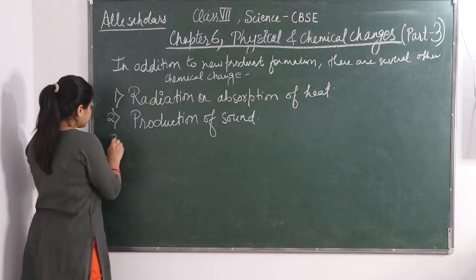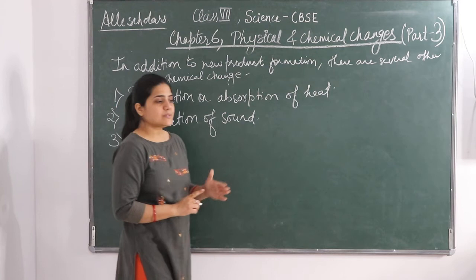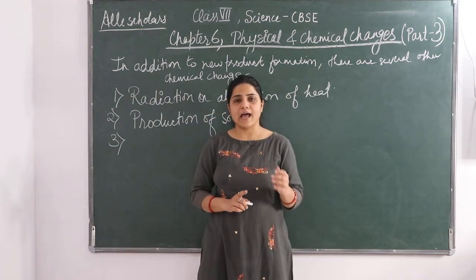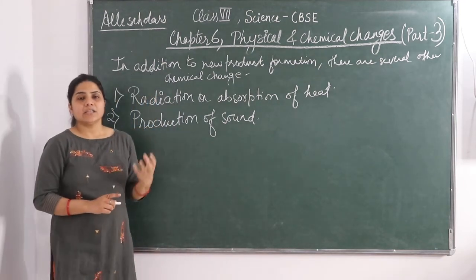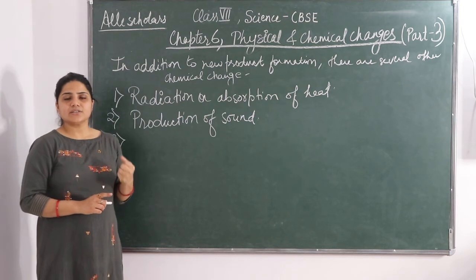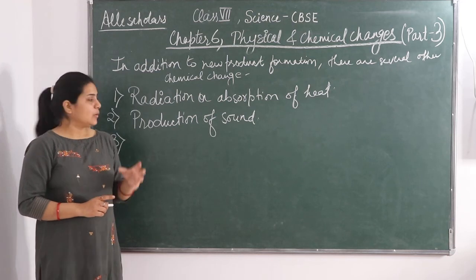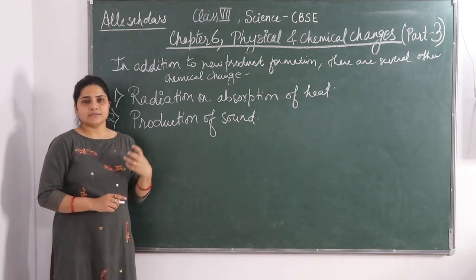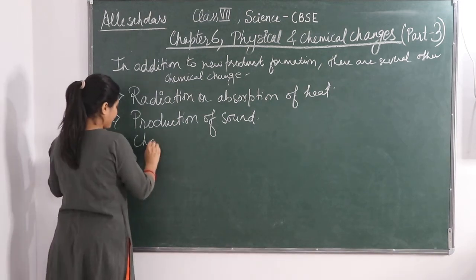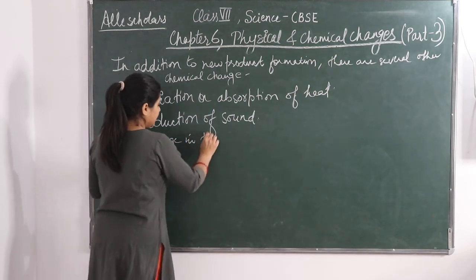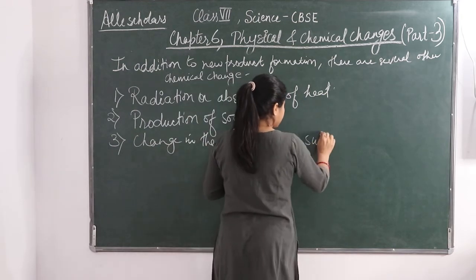Okay, next comes the third one, the change in the color of a substance. Many times substances change their color, as we have seen that raw fruits and vegetables, when they are cut, react with the atmospheric oxygen and there is a change in the color of the fruit or vegetable which has been cut. Okay, so the change in the color of a substance is again a chemical change.